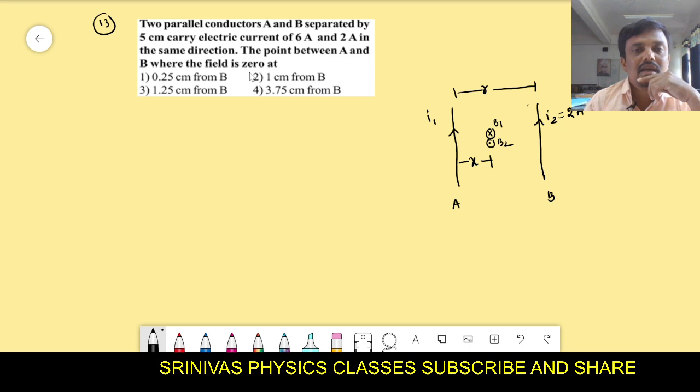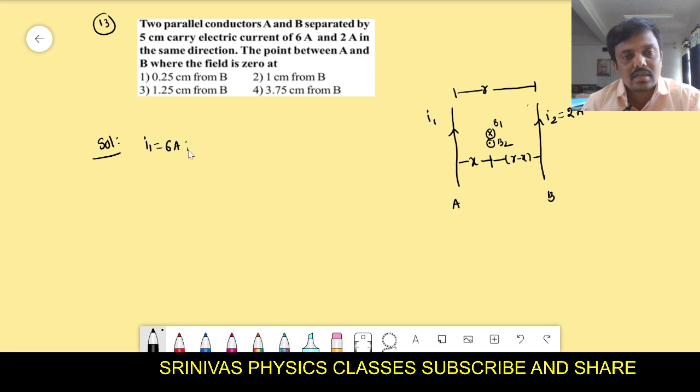For a point between A and B, the distance from B will become R minus X. Here, in order to get the null point solution, first we write the given values. Current in the first conductor is 6 amperes. Current in the second conductor is 2 amperes. And the separation between the two conductors is 5 centimeters, that is 5 into 10 to the power of minus 2 meters.